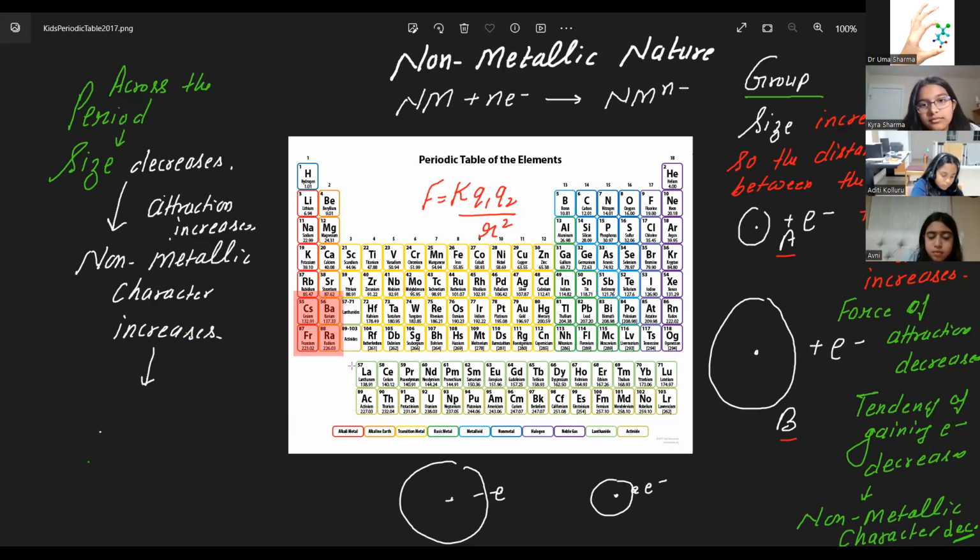Now, Kyra, can you tell me which part of the periodic table has the smallest atoms? Analyze carefully. I think it's the top right corner, like helium, neon, fluorine. Okay, just leave those noble gases. Then I think it would be fluorine, oxygen, in this area. So can I say extreme right top corner? Yeah. Extreme right top corner are the smallest atoms in the periodic table.